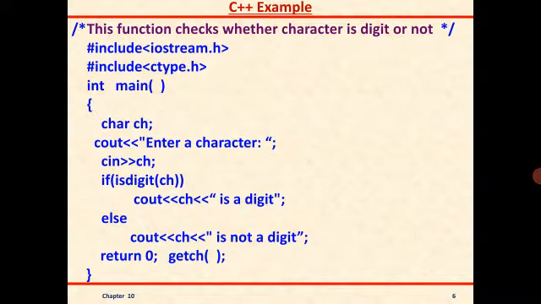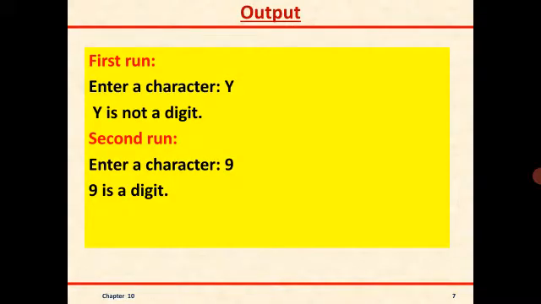So students, what will happen here? I'm asking the user to enter a character. It will be stored in the variable ch. Then by using the isdigit function, I'm checking whether the character is a digit or not a digit. When I execute this program, how will the output be displayed? Just have a look over here. See here.